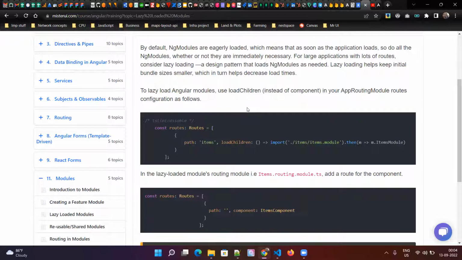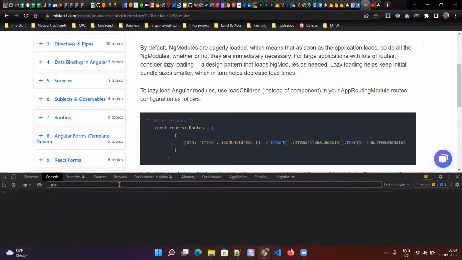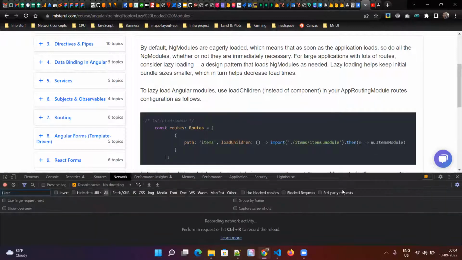I'll demonstrate that using this page we have. Let's go to the network.